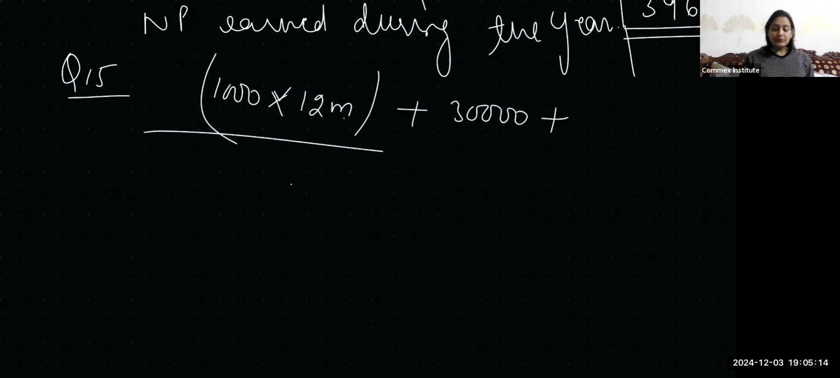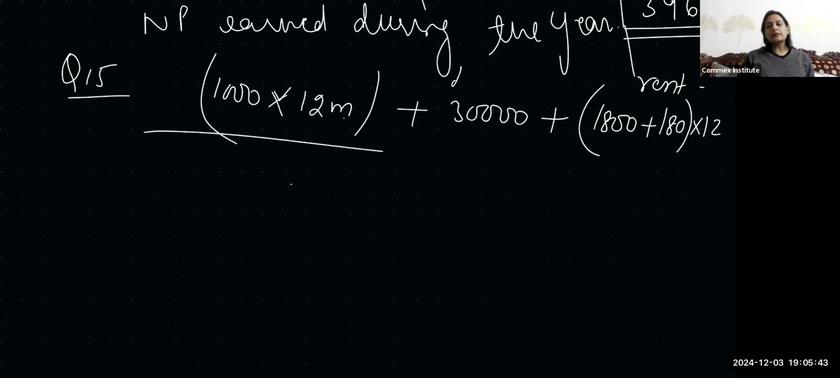He used a flat for his personal purpose, the rent of which was 1,800 per month. And electricity charges at an average of 10% of the rent were paid from the business account. So again, electricity bill is 10% of the rent, which is 180 into 12. This rent is personal, this loan to brother is also his personal because he's giving it on the private account. And this, of course, it is very clearly given that this is for his personal expenses. And then